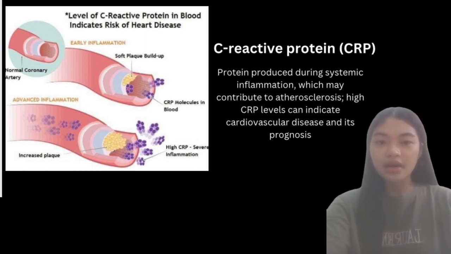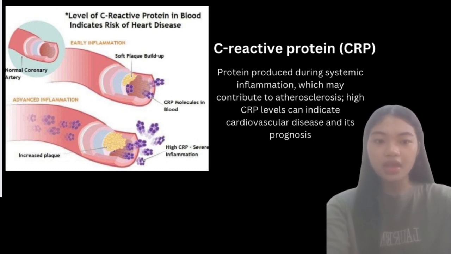Lastly, CRP, also known as C-reactive protein, is a protein produced during systemic inflammation, which may contribute to atherosclerosis. Also, a high CRP level can indicate cardiovascular disease and prognosis. What does it mean if your CRP is high?